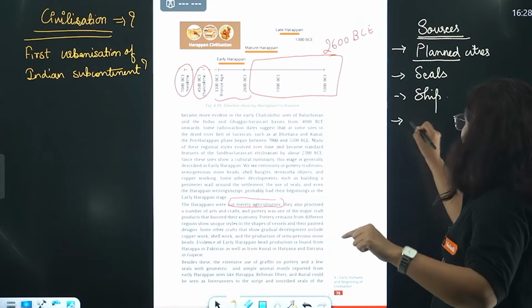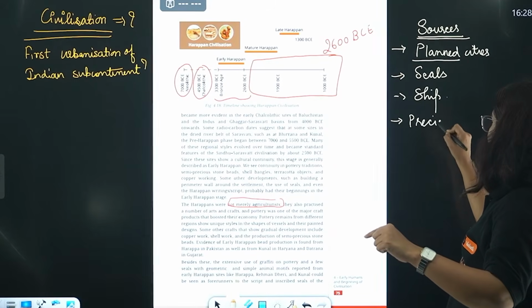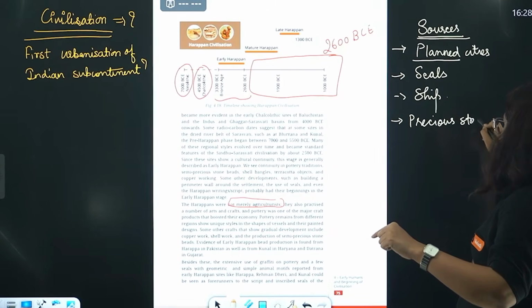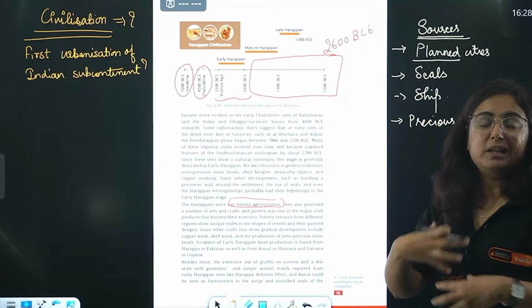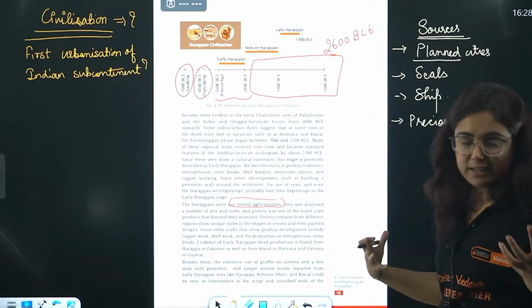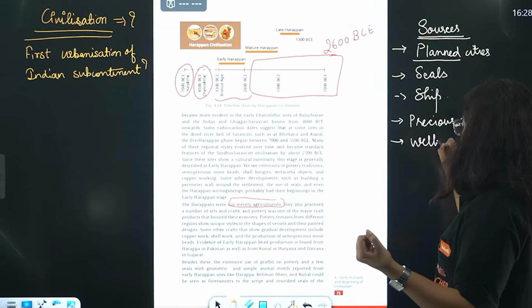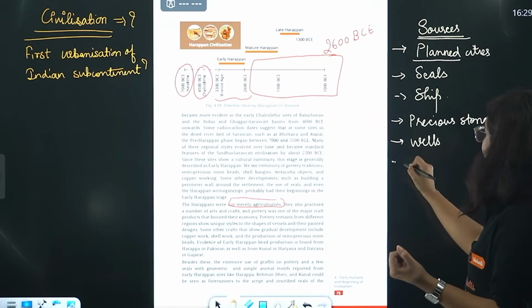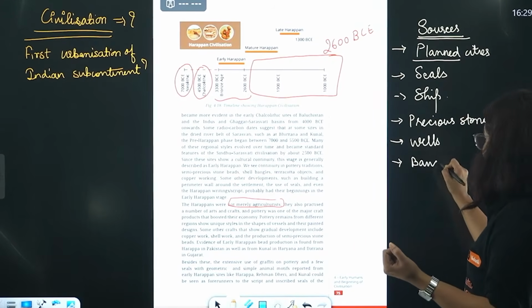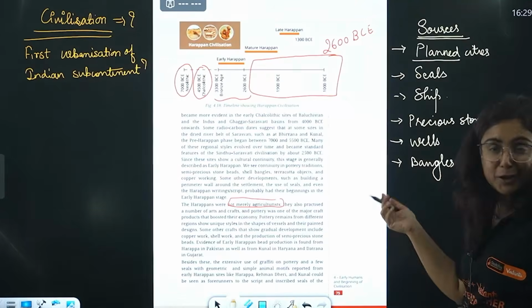Along with that we found precious stones during this time, lapis lazuli and carnelian, which were majorly adorned by men and women as jewelry. Beautiful, right? We have found the evidence of beads. We have found the evidence of bangles. Even a place is named after bangles.